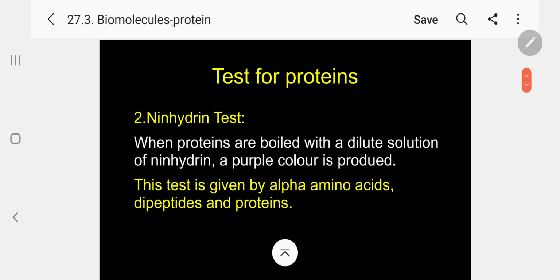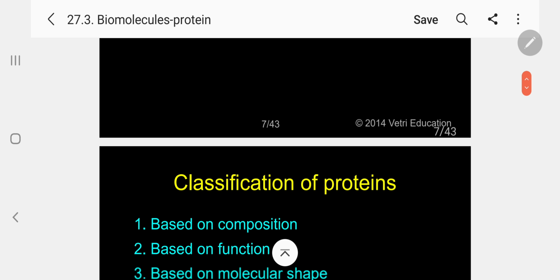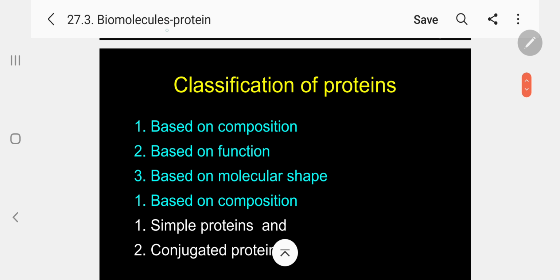The second most important test is the ninhydrin test. When proteins are boiled with a dilute solution of ninhydrin, a polycyclic compound, a purple color is produced. The test is given by all amino acids, dipeptides, and proteins. Please follow. So let me classify the proteins.